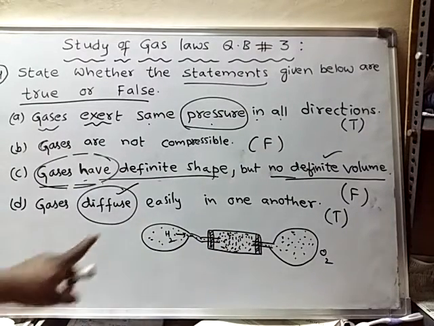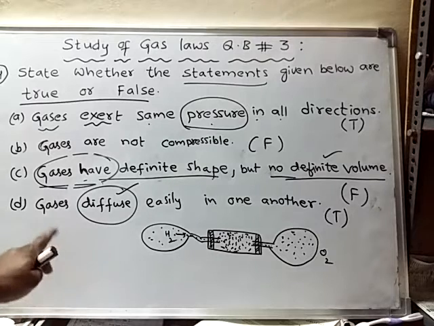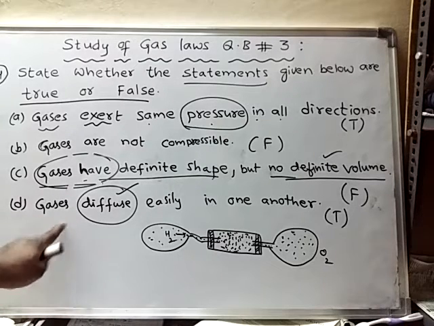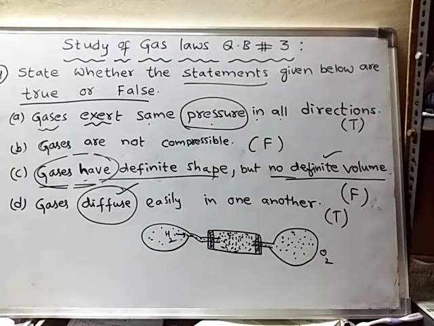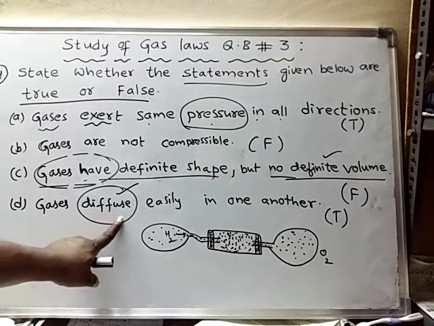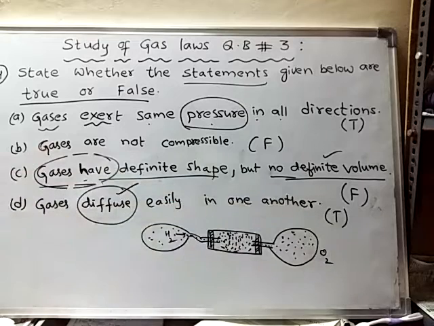That process is said to be diffusion. The special property of gases is that they can show diffusion. Even liquids will diffuse, but when compared to liquids, gases diffuse faster.